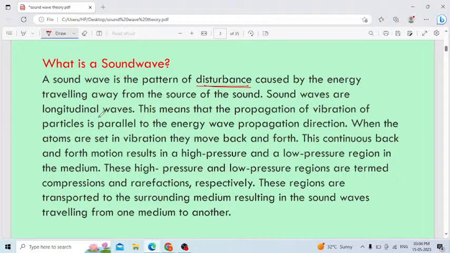Sound waves are longitudinal waves. This means that the propagation of vibration of particles is parallel to the energy wave propagation direction when the atoms are set in vibration. One minute, I have to adjust the power button. Sorry, I forgot.